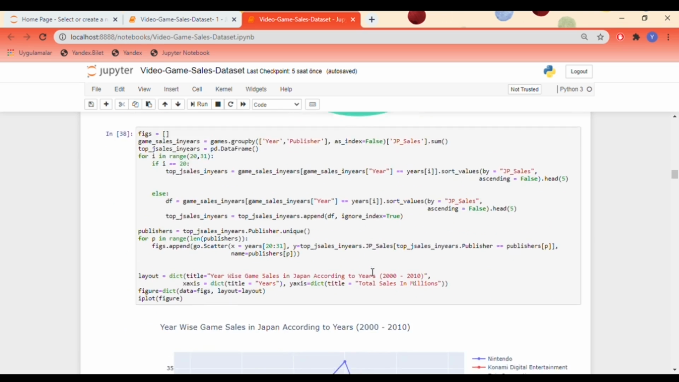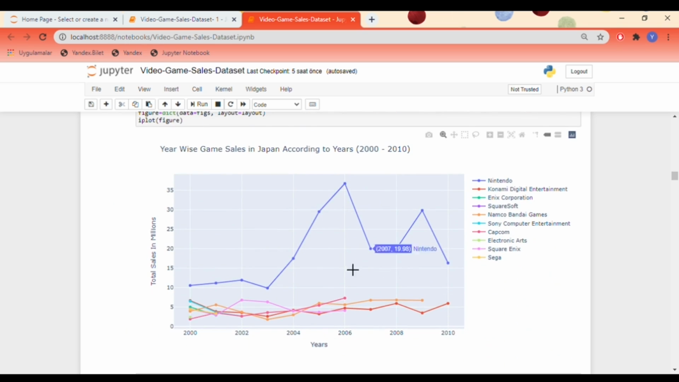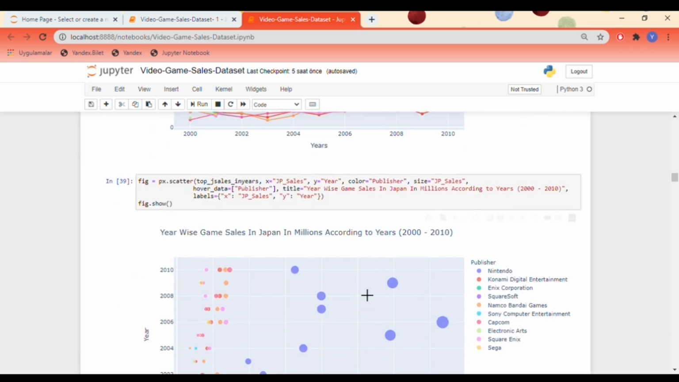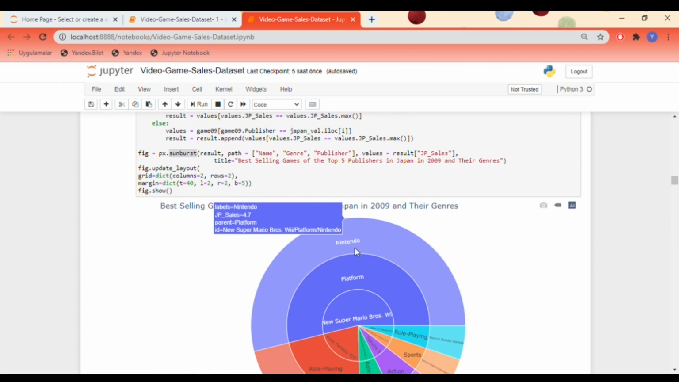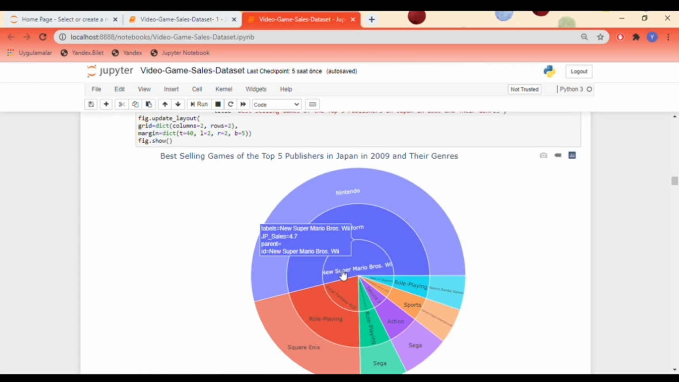When we draw the same graphic for the Japan market, Nintendo is widely noticed. New Super Mario Bros. The most preferred genre on Nintendo is platform.